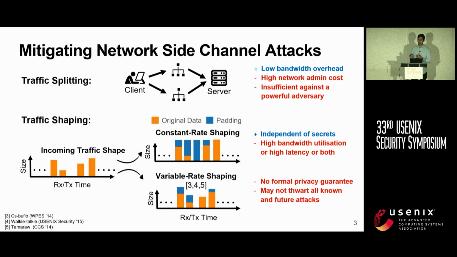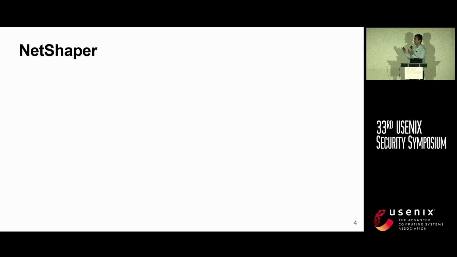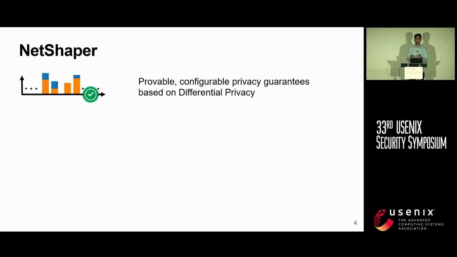To overcome these overheads, researchers have come up with various variable rate shaping strategies that come at the cost of some privacy loss. Unfortunately, prior work does not offer formal privacy guarantees and may not thwart all known and future attacks. So, we present NetShaper, a system that provides formal privacy guarantees based on differential privacy while allowing the user to configure the trade-off between privacy and overheads.